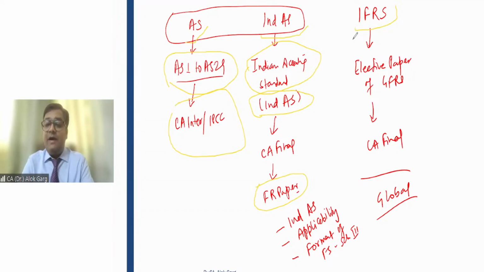But if our financial statement is prepared in a foreign reporting language, like IFRS, overseas investors will be able to understand our financial statement before investing, right?